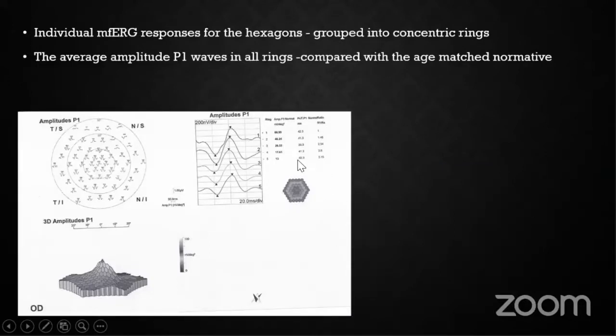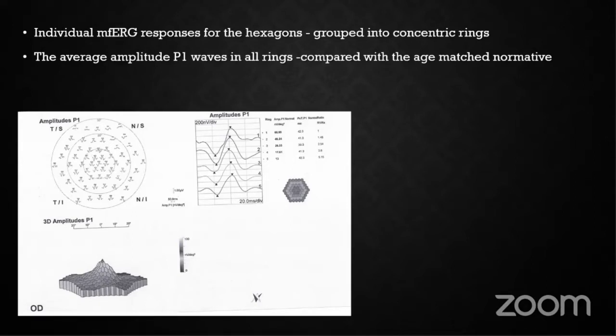So we did the multifocal ERG in 61 hexagonal elements, and the rings were divided into concentric rings, R1 to R5. R1 was less than 2 degrees, R2 was 2 to 5 degrees, R3 was 5 to 10 degrees, R4 was 10 to 15 degrees, and R5 was more than 15 degrees.